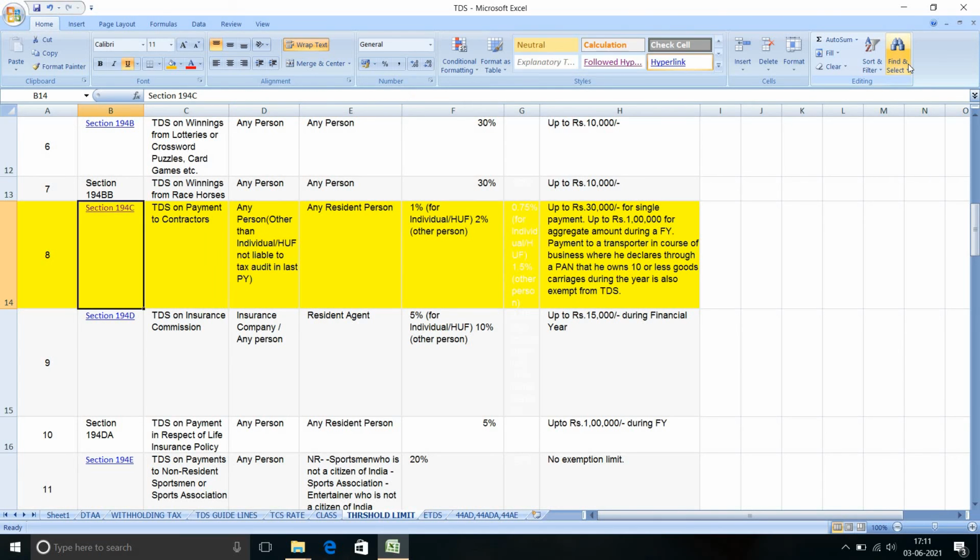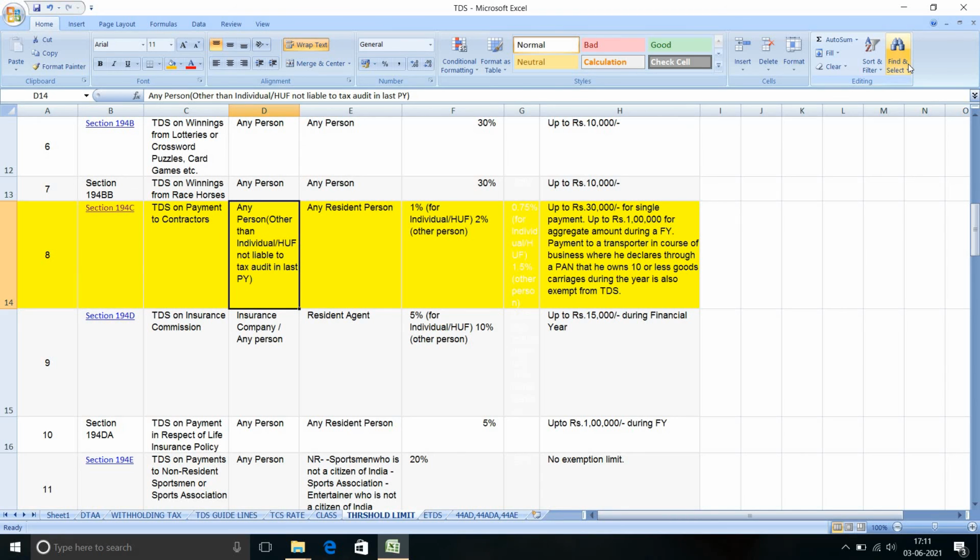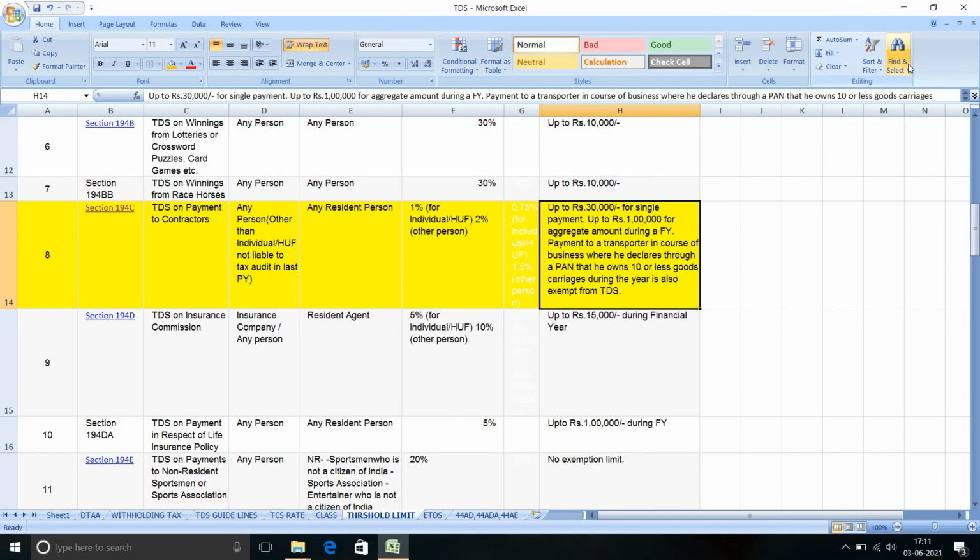You have to recognize this. Whenever you receive an invoice, whether he is an individual or other than individual, check whether his total invoices are more than 1 lakh, whether we have already received more than 1 lakh or not.